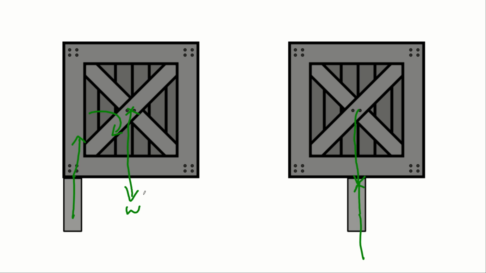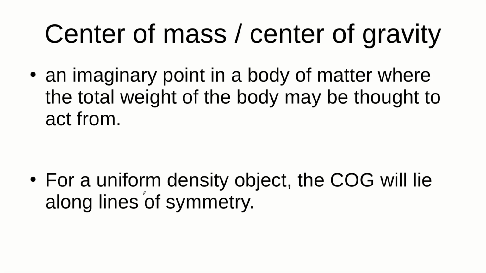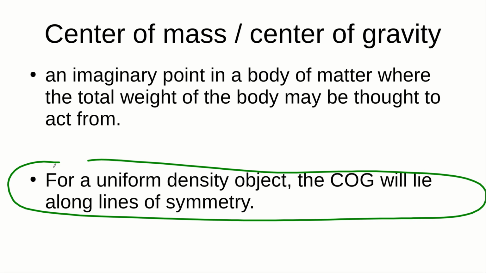So how do we find the centre of mass, or how do we decide where the centre of mass of an object is? For a uniform density symmetrical object, the centre of gravity or the centre of mass will lie somewhere along the lines of symmetry. So if we know more than one line of symmetry, where they cross would be where the centre of mass is. So I've got a few example shapes to show you how we might decide where the centre of mass is. We've got a line of symmetry here, and we've got a line of symmetry here, so the centre of mass would be at the centre.